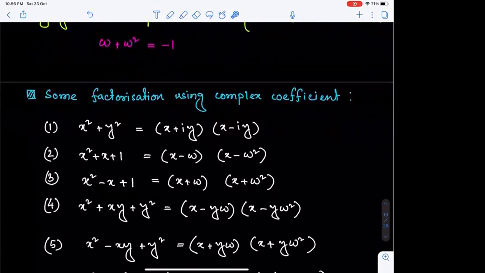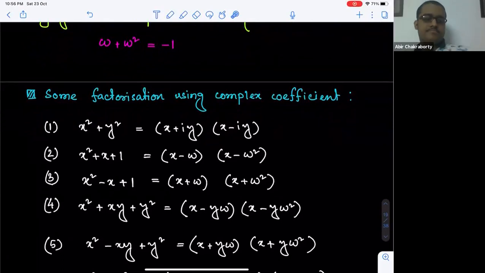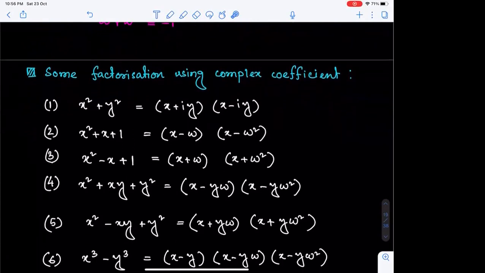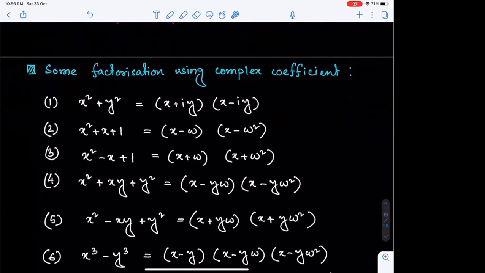On a similar note, x square minus xy plus y square can be written as x plus y omega into x plus y omega square. Up to fifth, is it clear? Yes, sir.